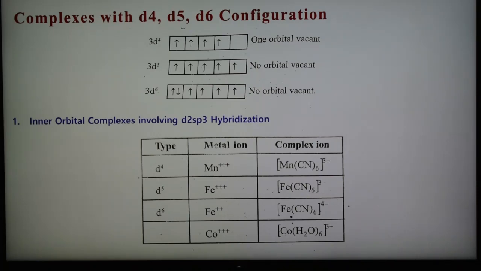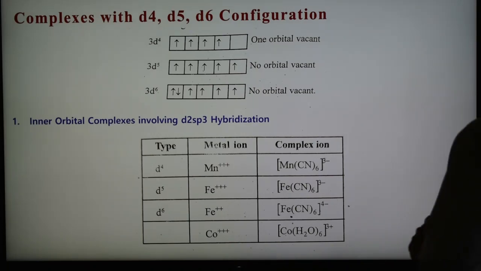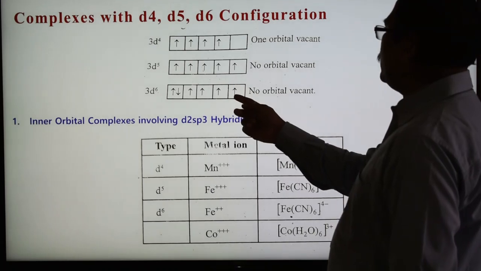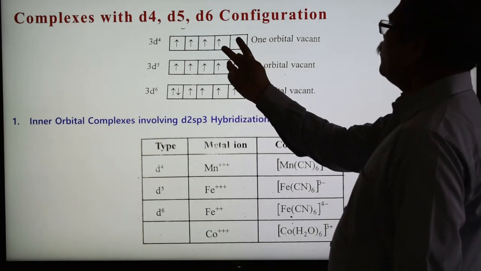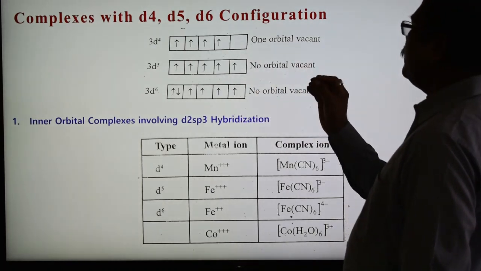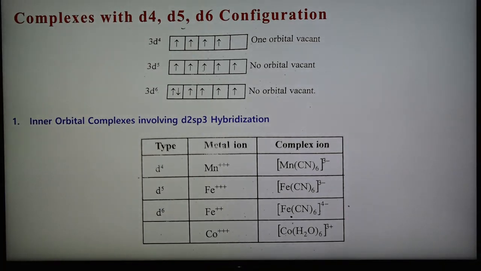Here no orbital is vacant, but here is one. For d2sp3 hybridization we require 2 vacant d orbitals. Either the electrons in the d orbitals can be rearranged to make 2 d orbitals vacant, or the next higher orbitals are used in hybridization without disturbing this arrangement.